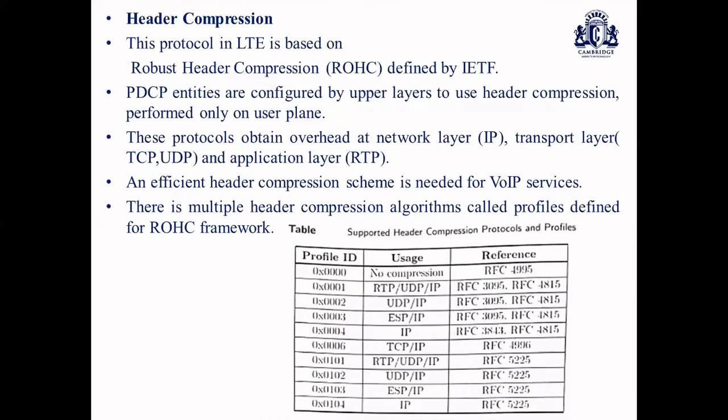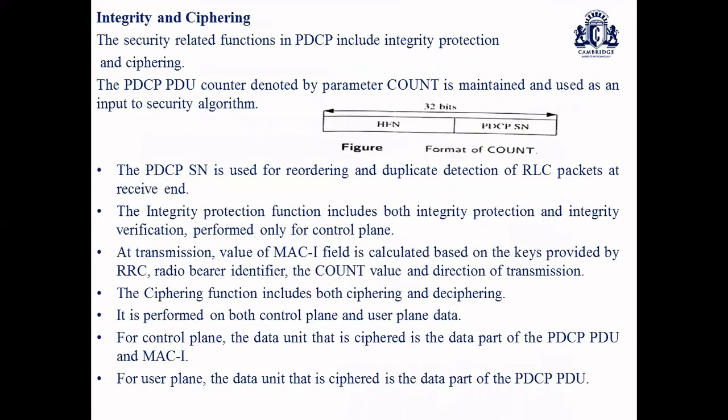The other one is integrity as well as ciphering. Whenever I say integrity and ciphering of information, the security related functions in PDCP are all related to integrity protection and ciphering. For the PDCP PDU, the parameter COUNT, which uses a hyperframe number as well as a sequence number, is used in the secured algorithm execution. The COUNT has a length of 32 bits and consists of two parts, HFN as well as PDCP SN. That's your hyperframe number as well as the sequence number.